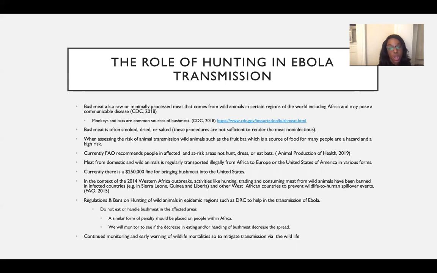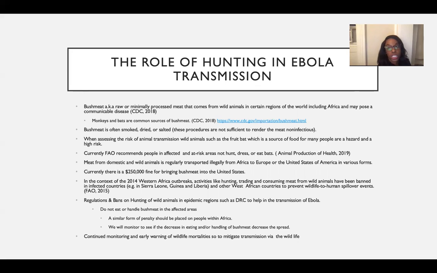Currently, the FAO recommends that people in infected and high-risk areas don't hunt, dress, or eat bats, but a recommendation is not enough anymore. And I feel that even meat from domestic and wild animals is causing a high risk in the human population. There's much evidence to show that domestic and wild animals are being illegally transmitted from Africa to Europe to the United States in various forms.